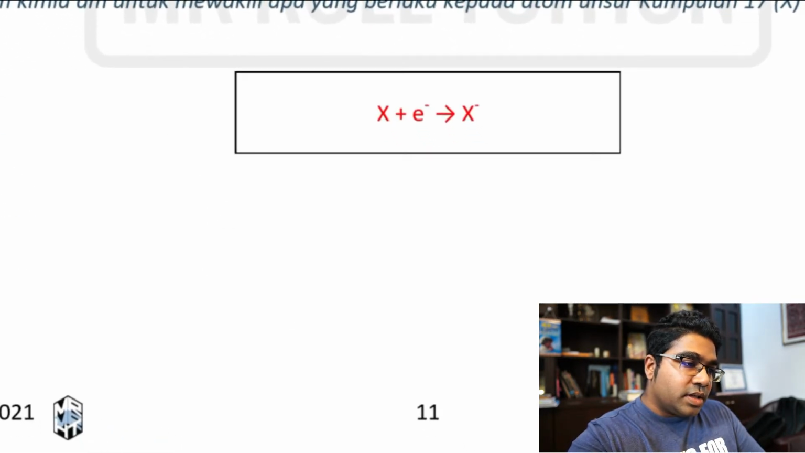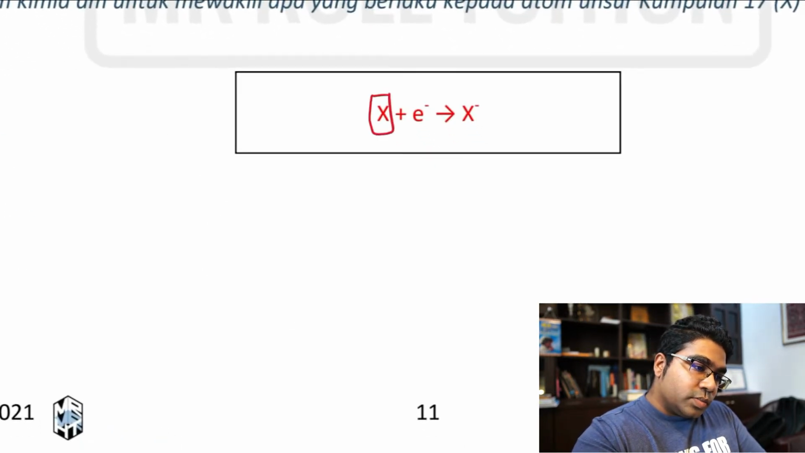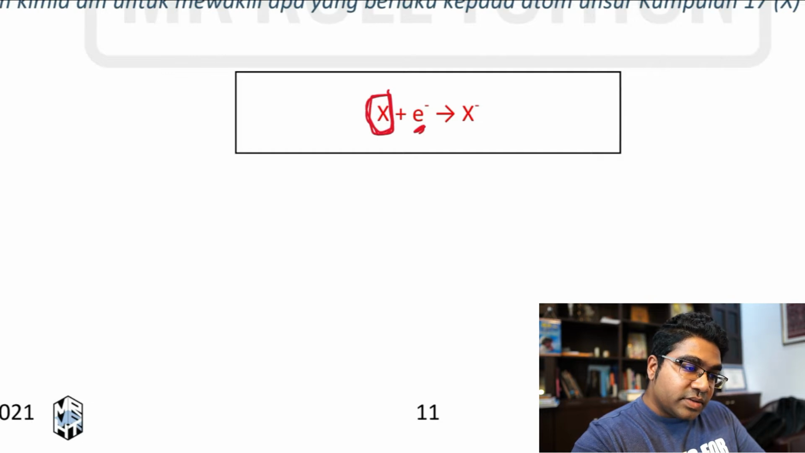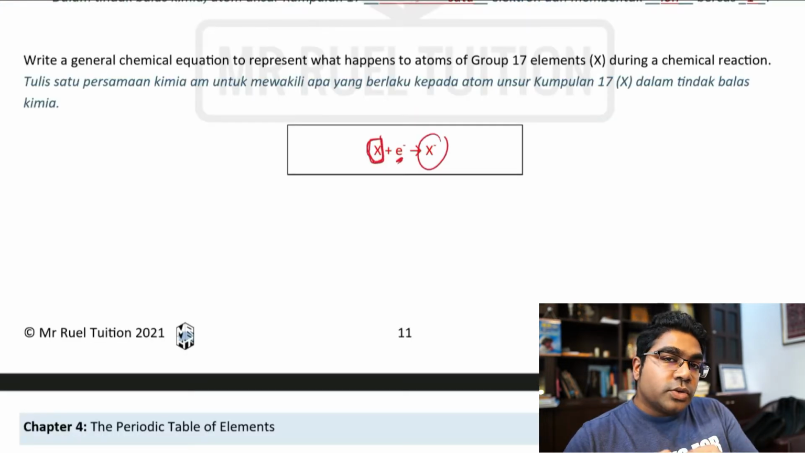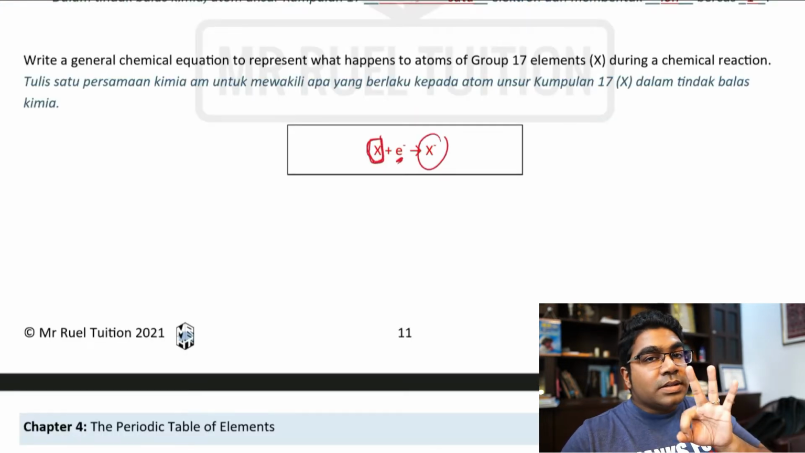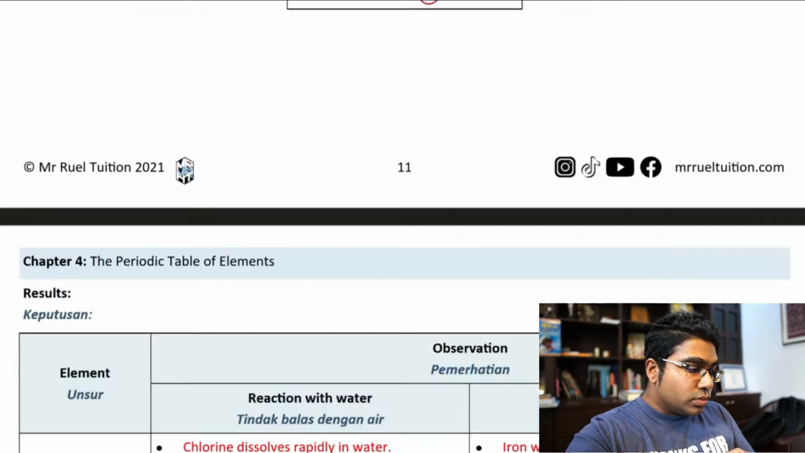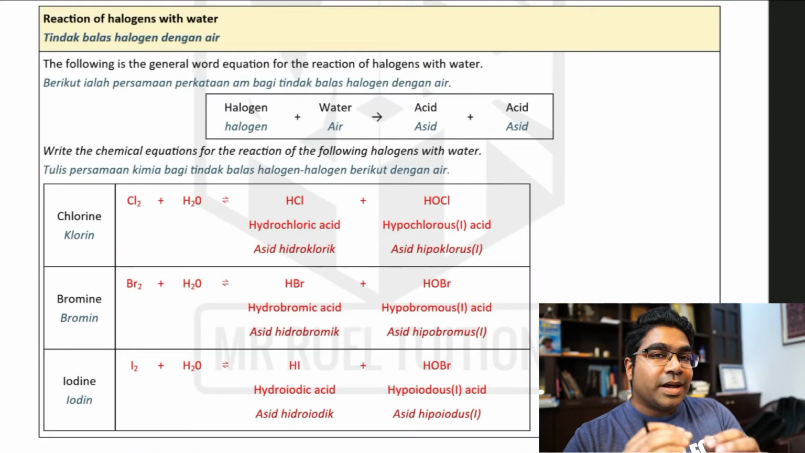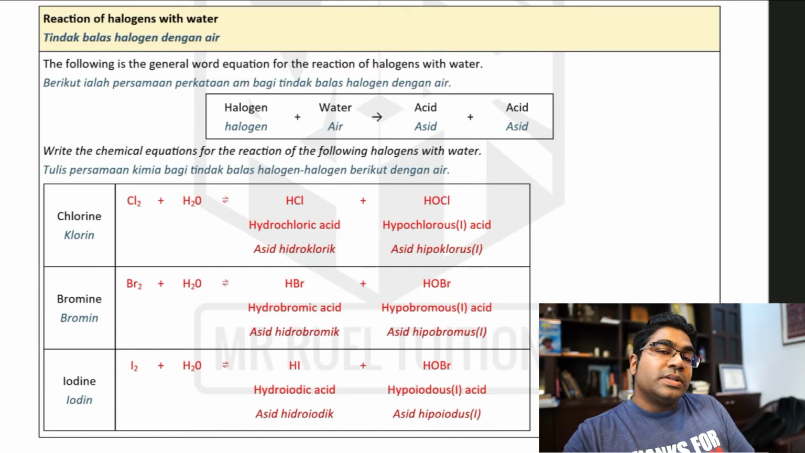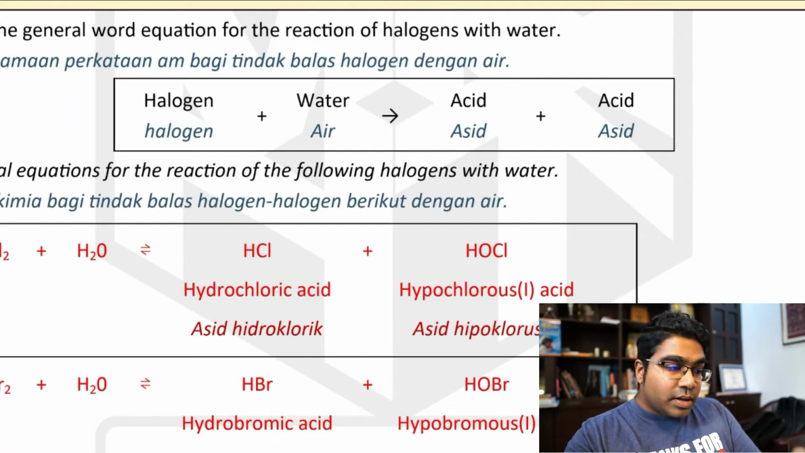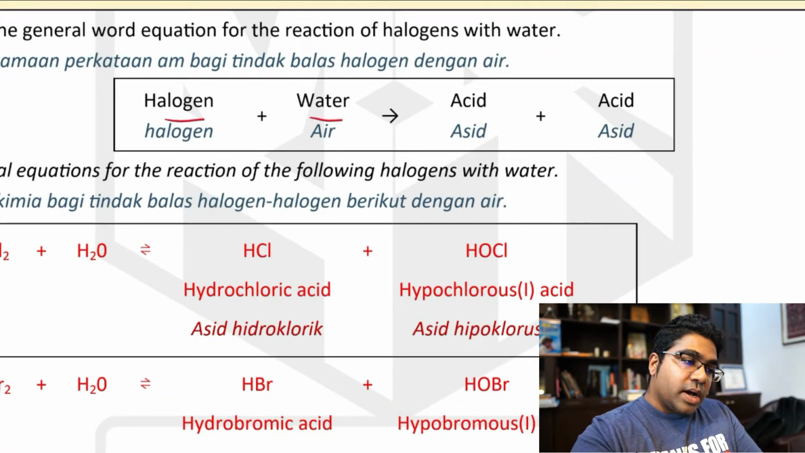Inilah persamaan kimia am. Unsur kumpulan 17 menerima 1 elektron. 1 atom of group 17 elements receive 1 electron to become 1 minus ion, untuk menjadi ion 1 negatif. Unsur kumpulan 17 bertindak balas dengan 3 jenis bahan. Halogens react with 3 types of substances. The first one is water. And so the general equation here is, persamaan amnya adalah halogen tambah air.